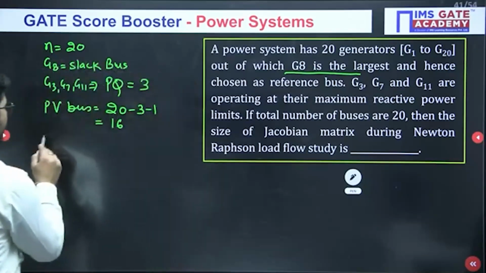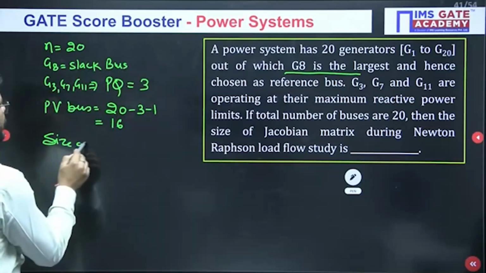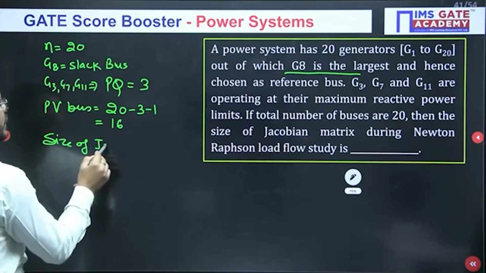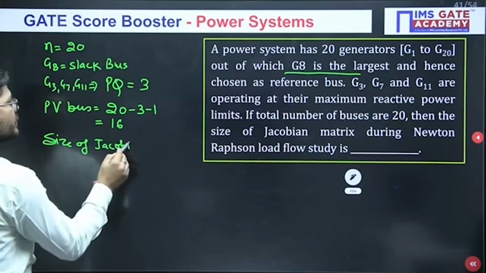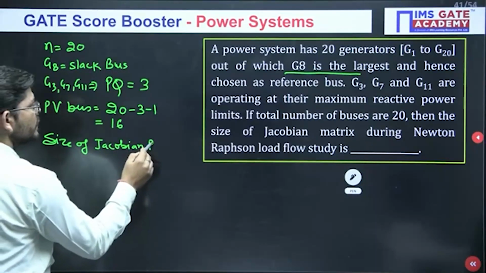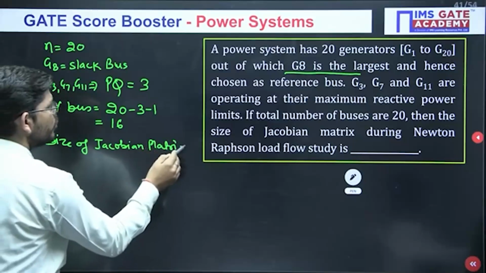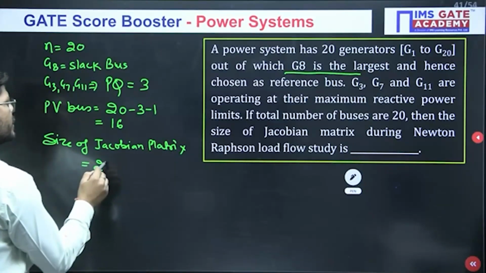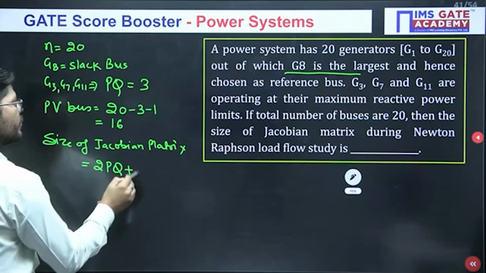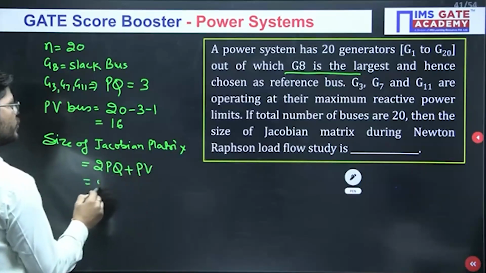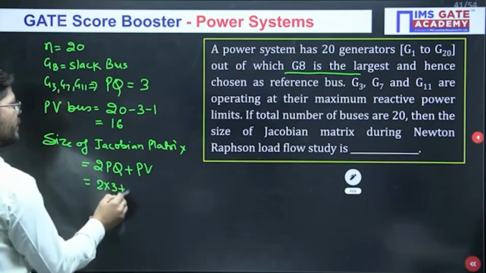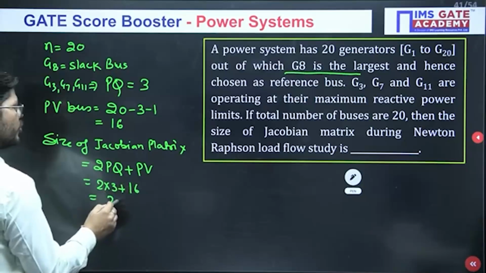Now, the size of the Jacobian matrix. There are two ways you can calculate this. One is 2 PQ plus PV. So 2 into PQ, which is 3, plus PV, which is 16. So you will get 22.